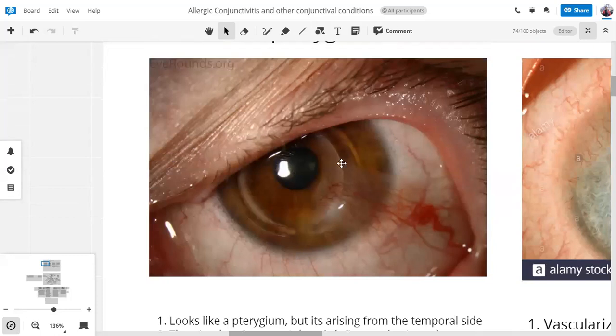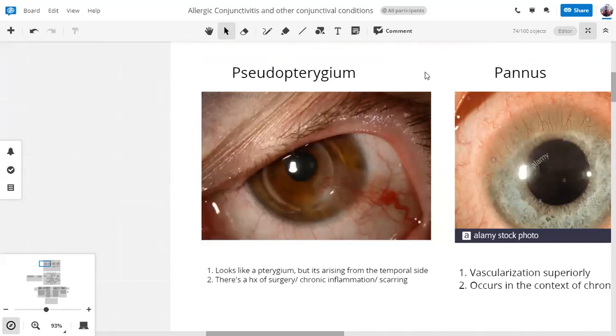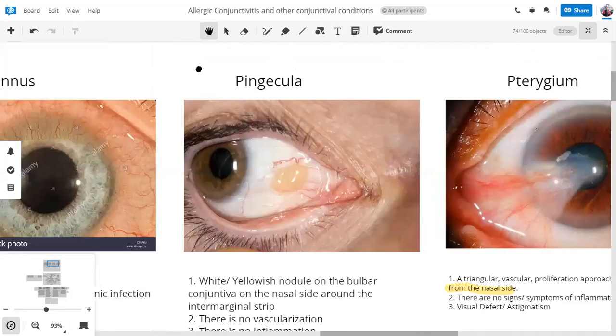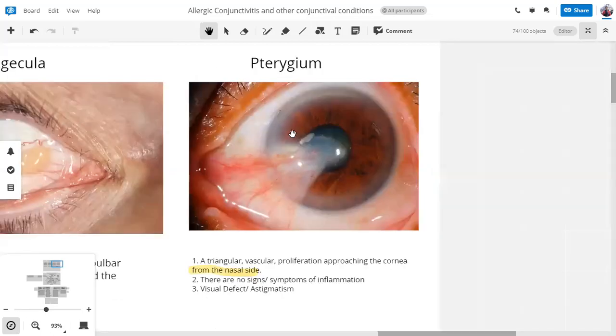So this is a pseudopterygium. It means that it's a condition which mimics a pterygium, but it's not a true pterygium. How can we tell it's not a true pterygium? So when we discussed the pterygium, an important thing was that there was no context of inflammation in the eye, no context or no history of scarring, no history of surgery in the eye.